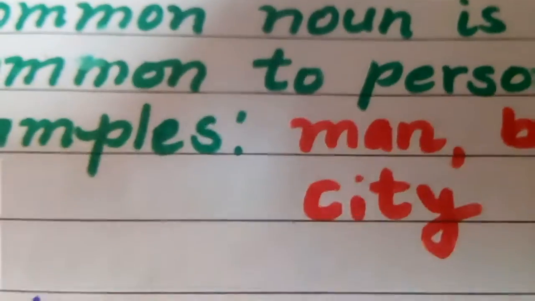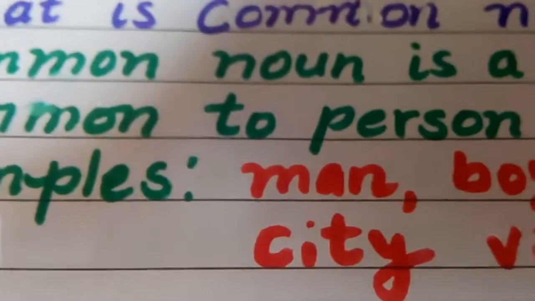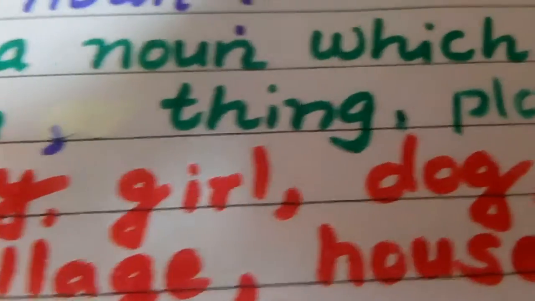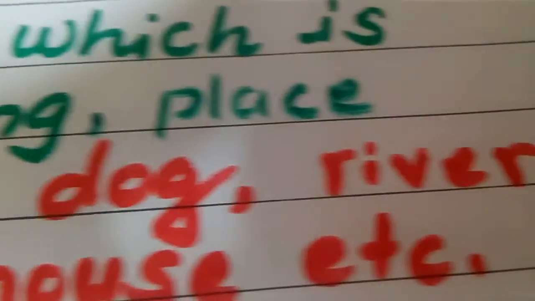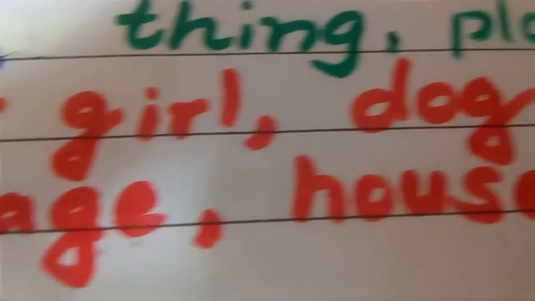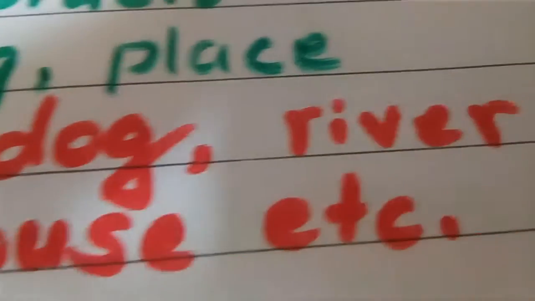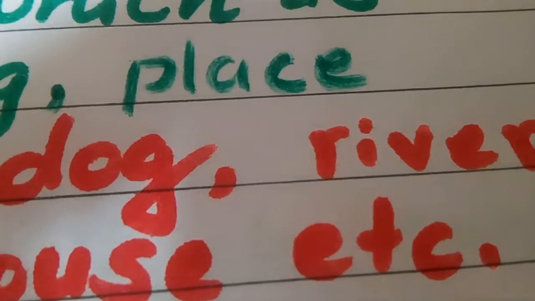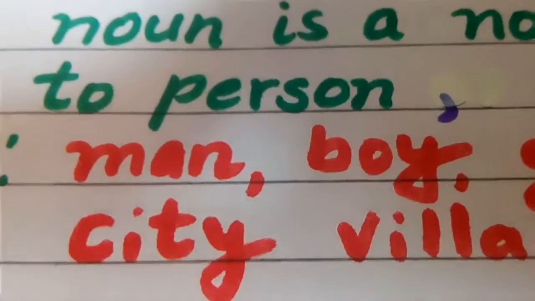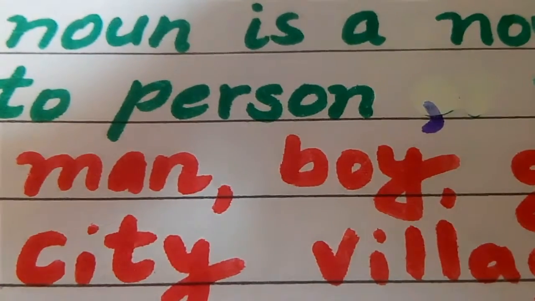For example, man, boy, girl, dog, river, city, village, house, etc. There are so many. So these are common noun.